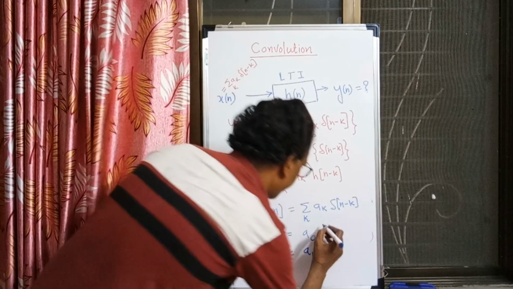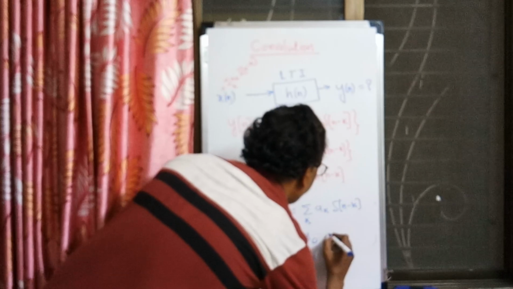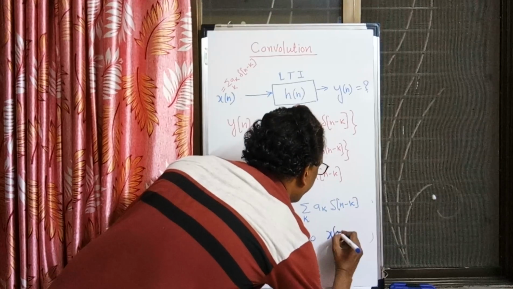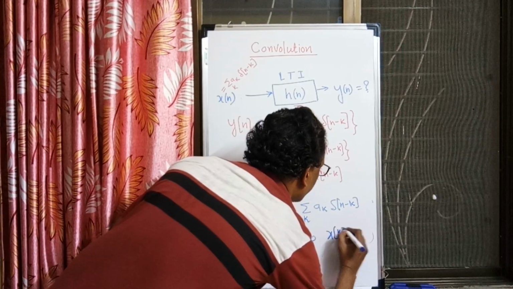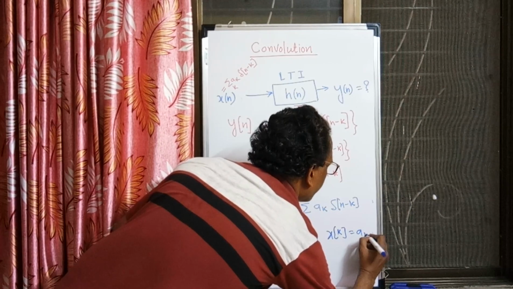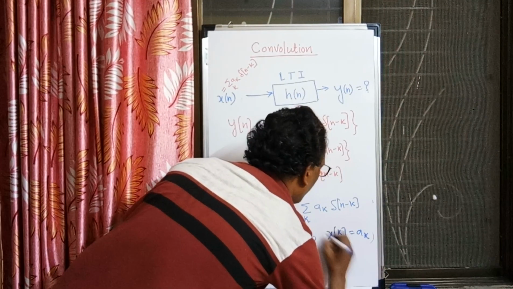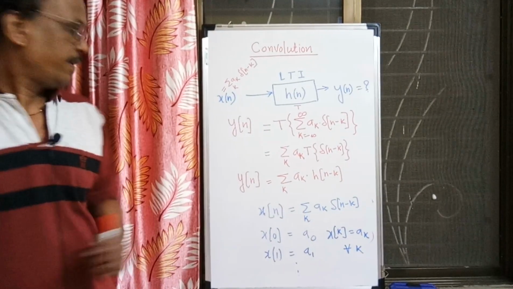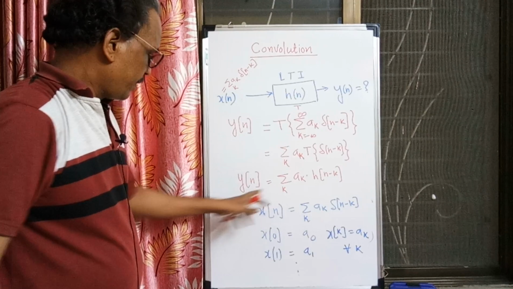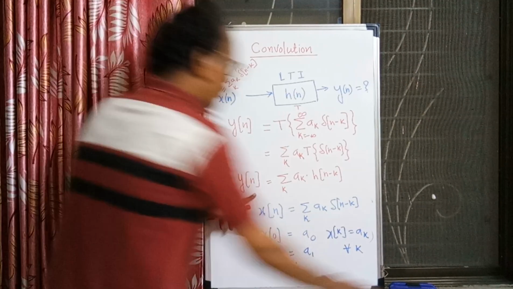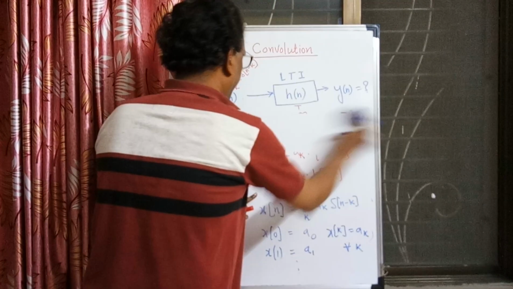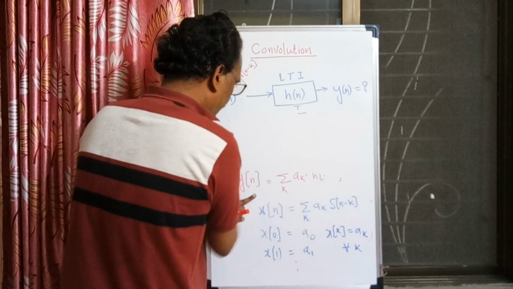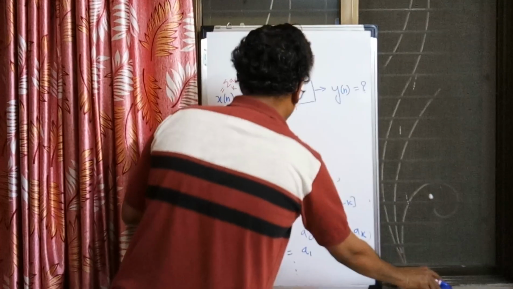If I go this way, definitely I can say that x of k is equal to a of k for all k. Now by putting this in this equation, we get what is called the equation of convolution.